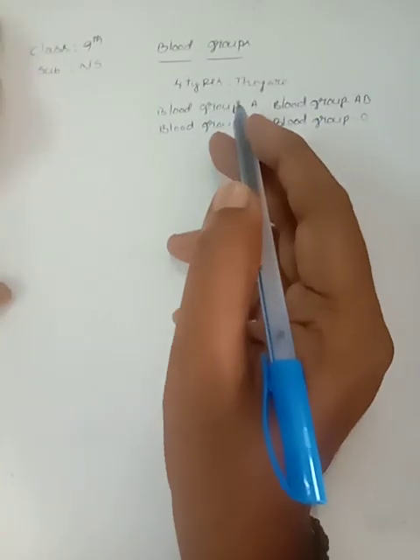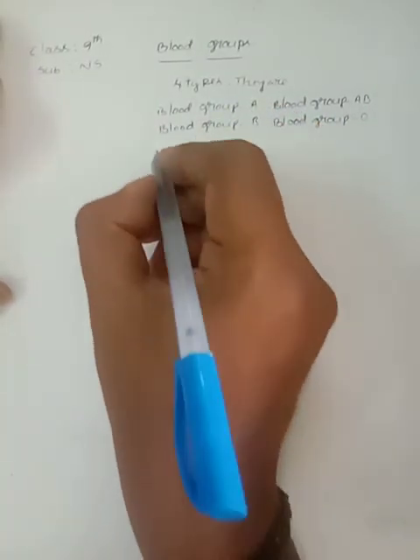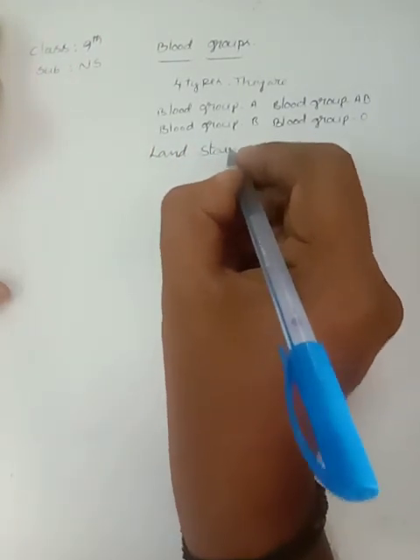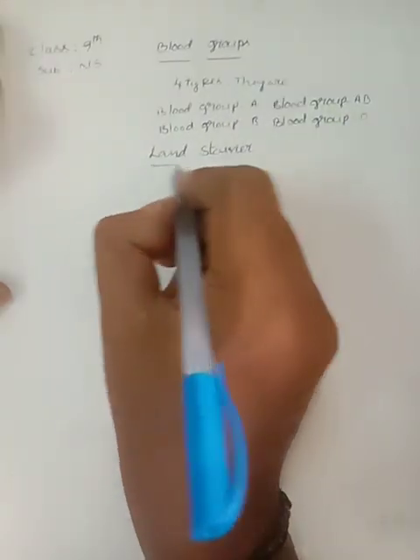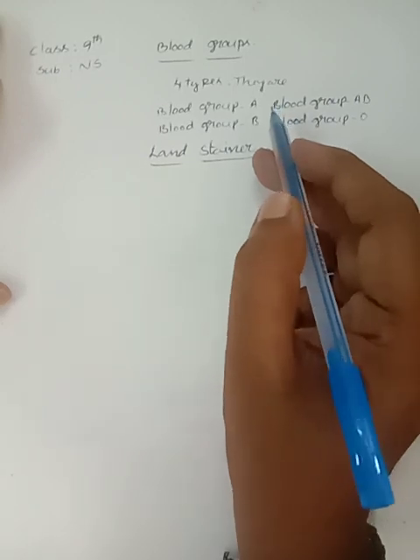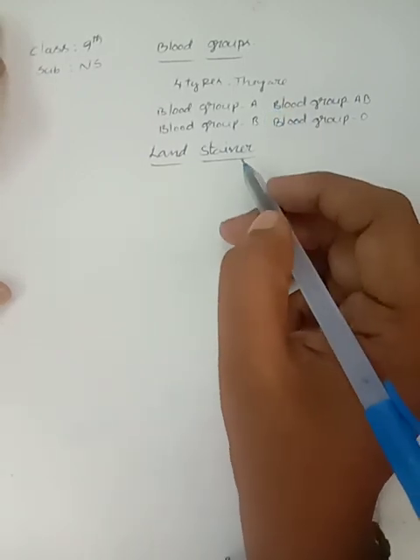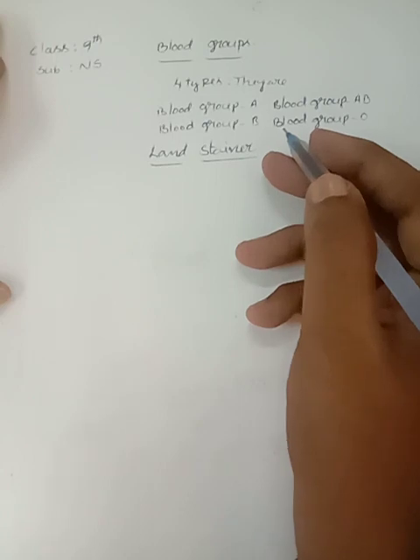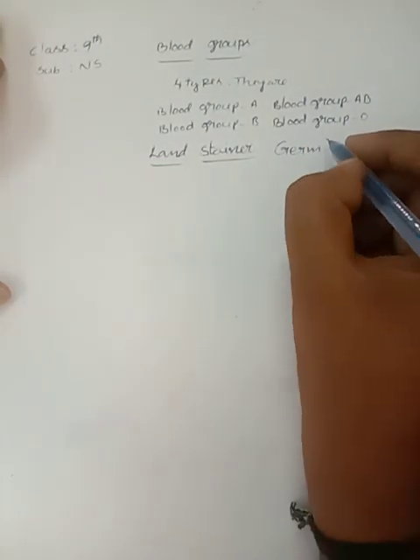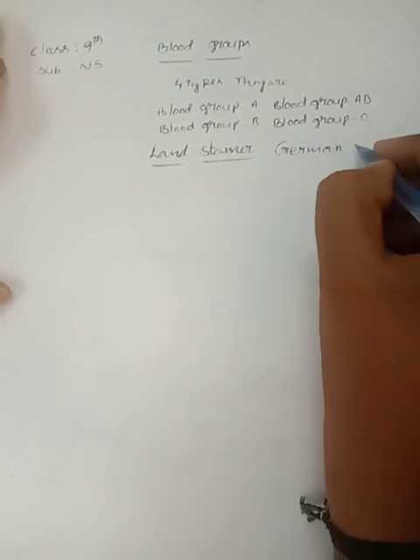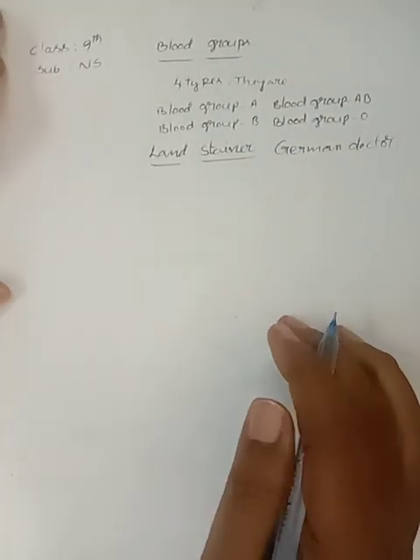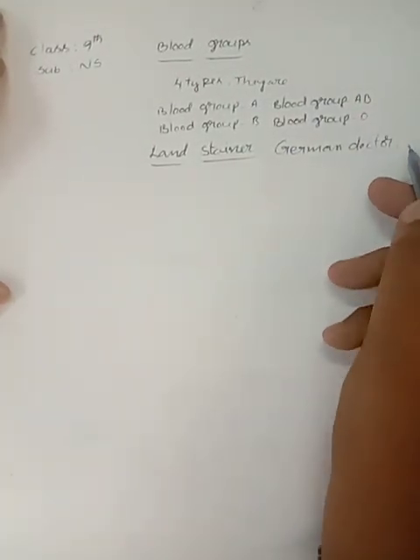These blood groups were first observed by Landsteiner. Landsteiner first observed different types of blood groups in human beings. Landsteiner was a German doctor.